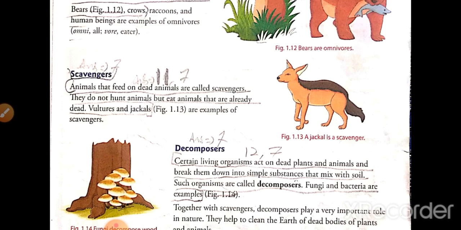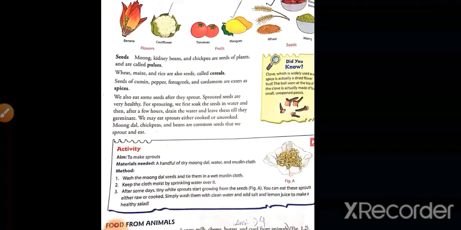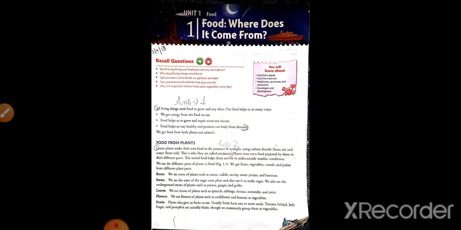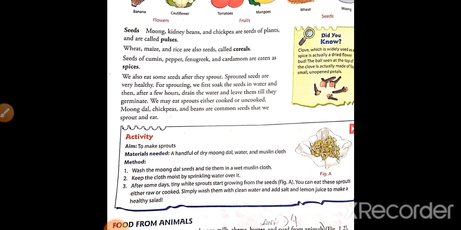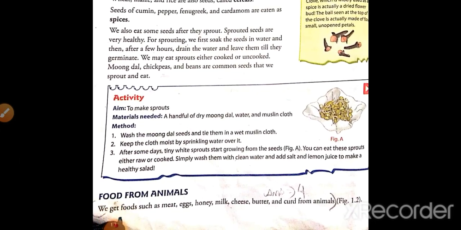After this I will tell you the diagrams and activities. So activities, there is only one activity in this chapter. It is on page number 12.